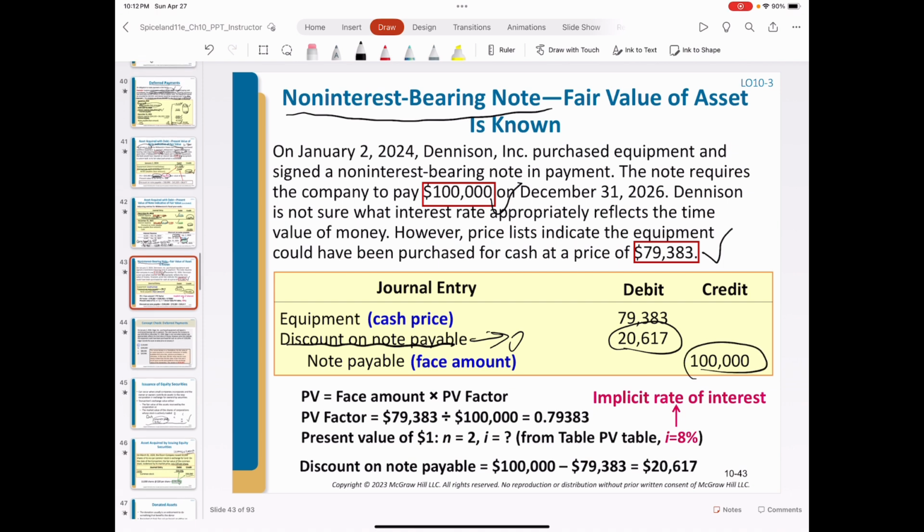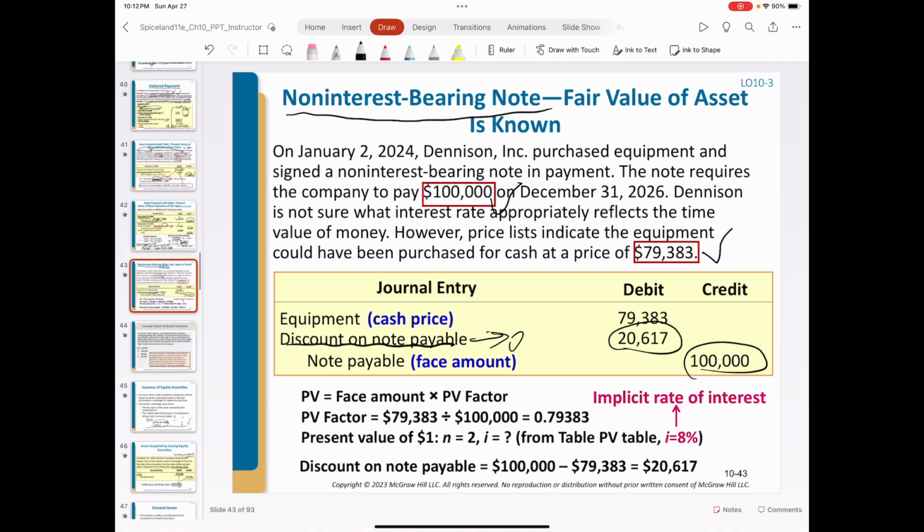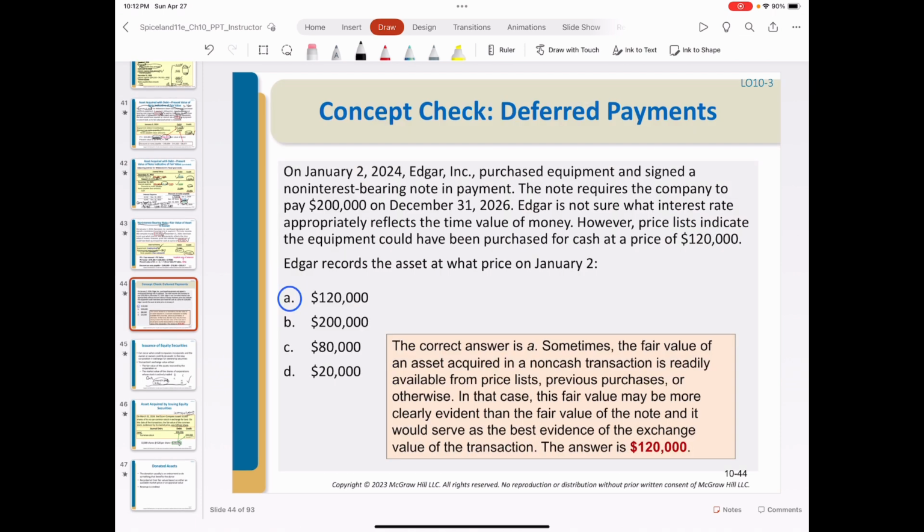So these are all examples of when a company uses different types of debt to acquire fixed assets. And we choose the value which is more evident as the book value of the assets acquired or received. So here we are given two values to determine the book value of assets to be recorded on the acquisition day.